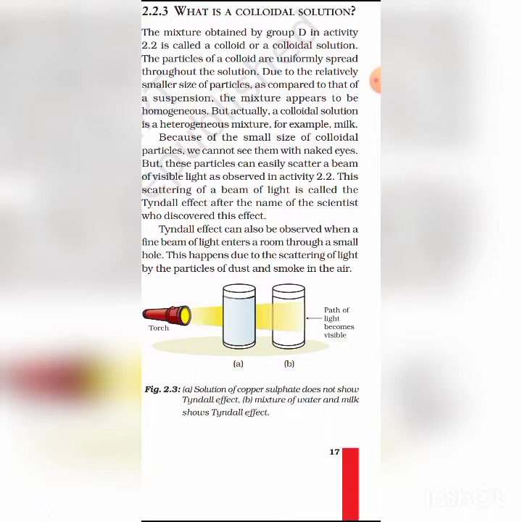This zigzag motion of colloidal particles is called Brownian movement because it was discovered by Robert Brown. So when we examine colloidal particles in an ultramicroscope, they appear in zigzag or haphazard motion, which is called Brownian movement. Clear?